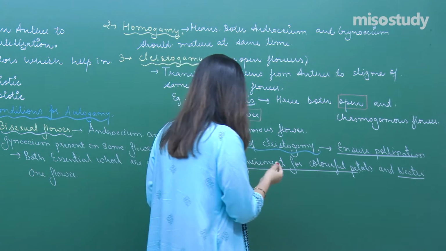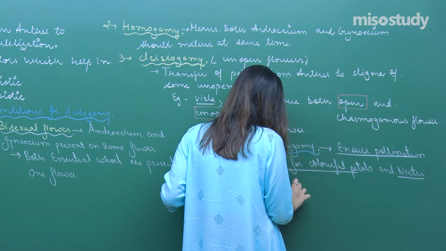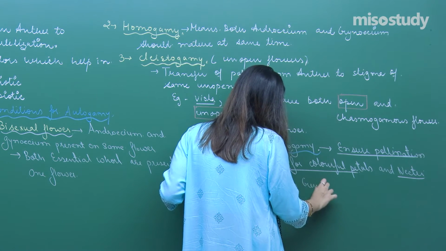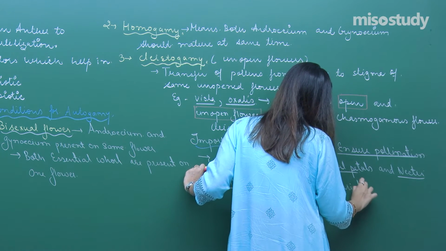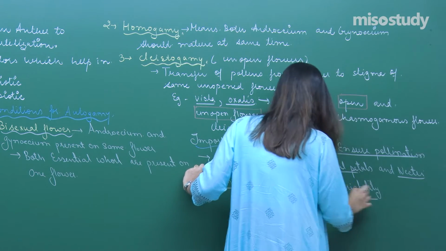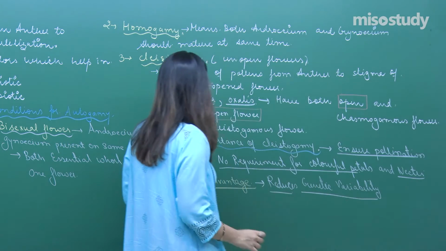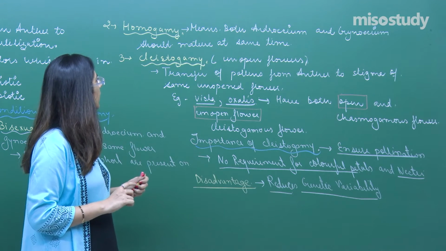So it reduces genetic variability. Right. So this is a disadvantage. So advantage as well as disadvantage, both we have studied.